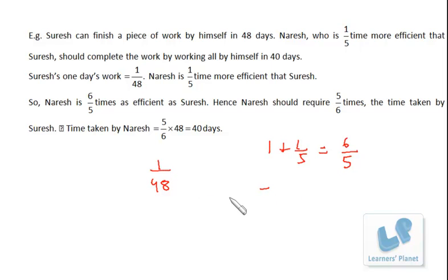So 5 by 6 of the time, which is 5 by 6 of 48. That means 40 days. So the person who is 6 by 5 times efficient will take 5 by 6 of the time, and 5 by 6 of 48 is 40 days. That means Naresh will be taking 40 days to complete the same task which Suresh is doing in 48 days. Okay, I hope you are clear.